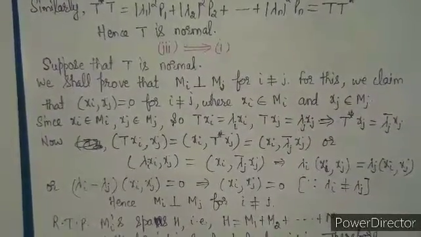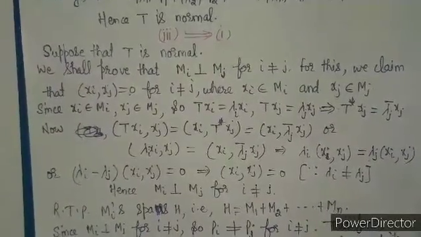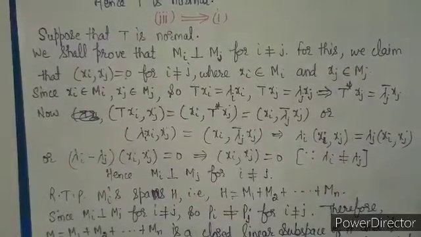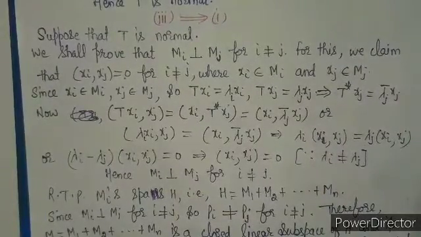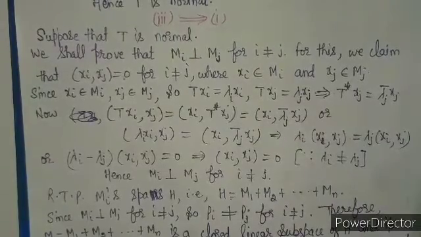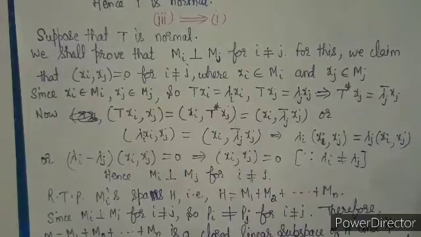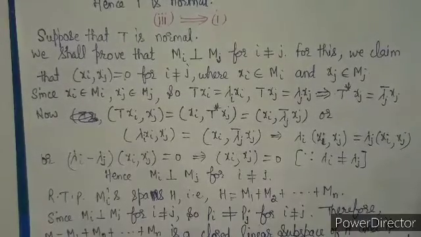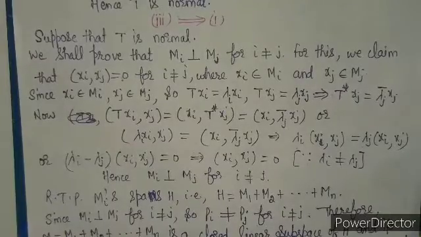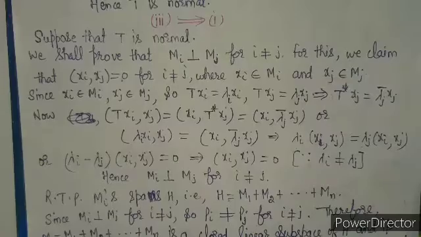So if we take the adjoint, what do we get? T* xj equal to lambda j bar xj. Now (T xi, xj), by definition of the adjoint operator, is (xi, T* xj), and T* xj is lambda j bar xj. So on the left side we put the value of T xi as lambda i xi, xj as it is, and the right side is (xi, lambda j bar xj).